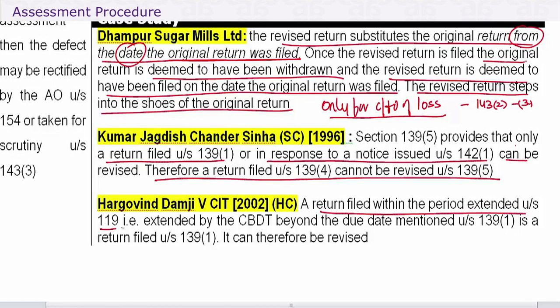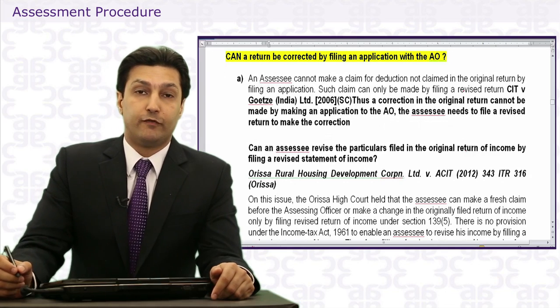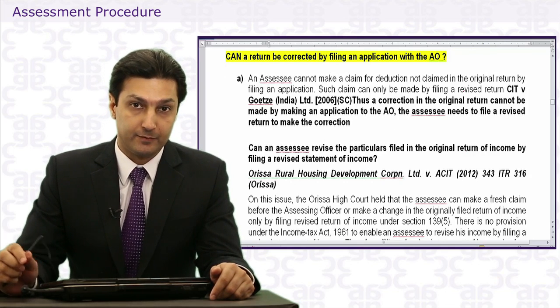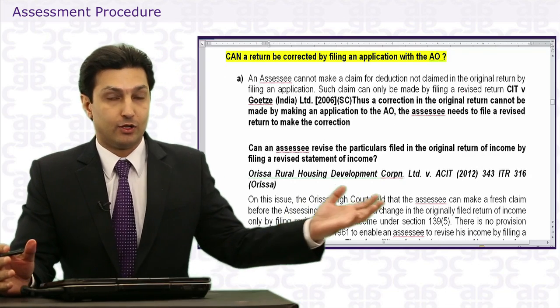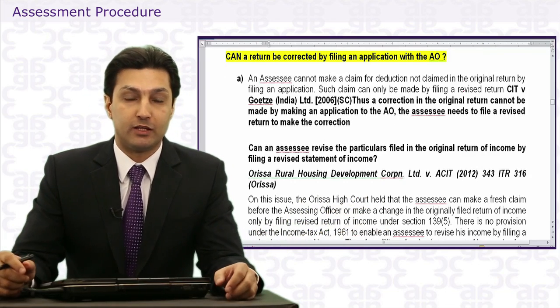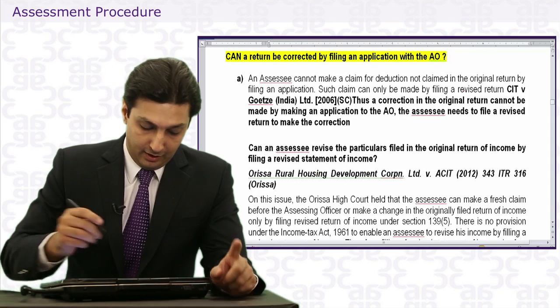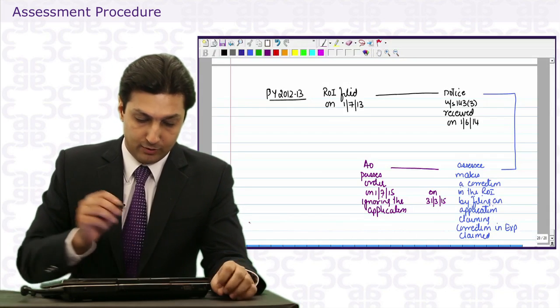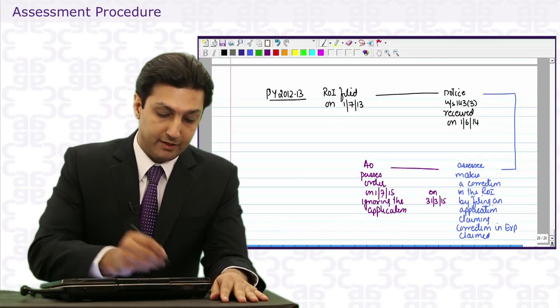If I file the return after 31st of July, but within the new due date, can that return be revised? Well, of course, because the new due date is also now the due date. So it is a return and it can therefore be revised. Well, the method of revising a return, how do we do it? Like we just saw, you pick up the form and you take 139(5). Now let's take a case and let's see what points have been raised here.